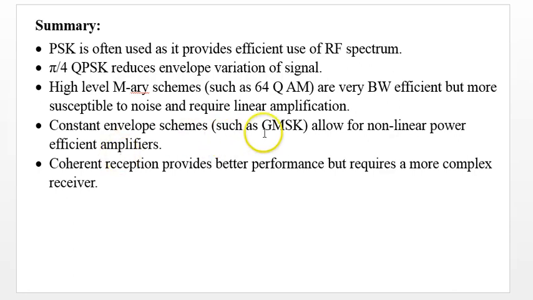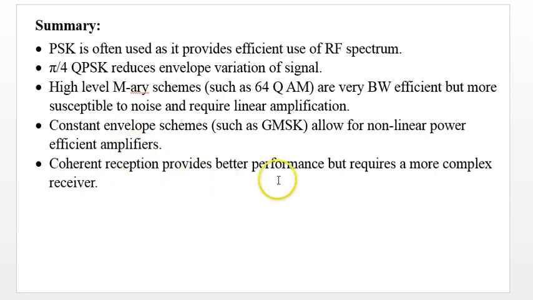Constant envelope schemes such as GMSK allow for nonlinear power efficient amplifiers. That is the advantage of GMSK, because there are no discontinuities in phase or frequency of the signals, so you can use GMSK very commonly, and you can use nonlinear amplifiers also.